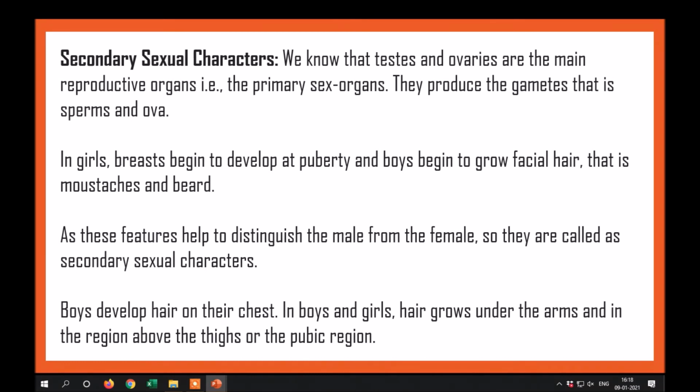Secondary sexual characters. We know that testes and ovaries are the main reproductive organs, that is the primary sex organs. They produce the gametes, that is sperm and ova. In girls, breast begins to develop at puberty and boys begin to grow facial hair, that is mustaches and beard. As these features help to distinguish the male from the female, they are called secondary sexual characters. Boys develop hair on the chest. In boys and girls, hair grows under the arms and in the region above the thigh, the pubic region.